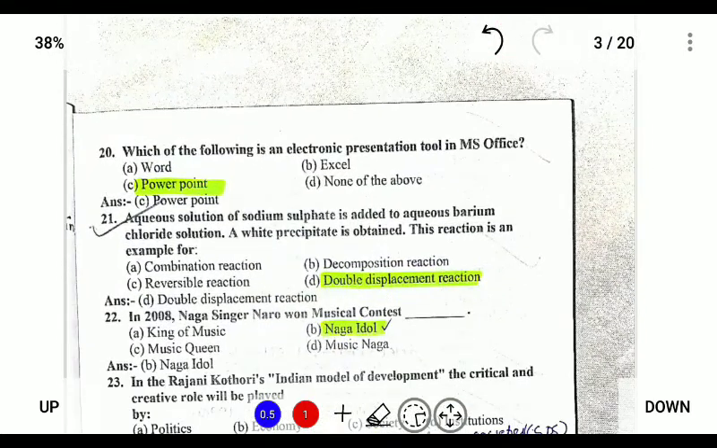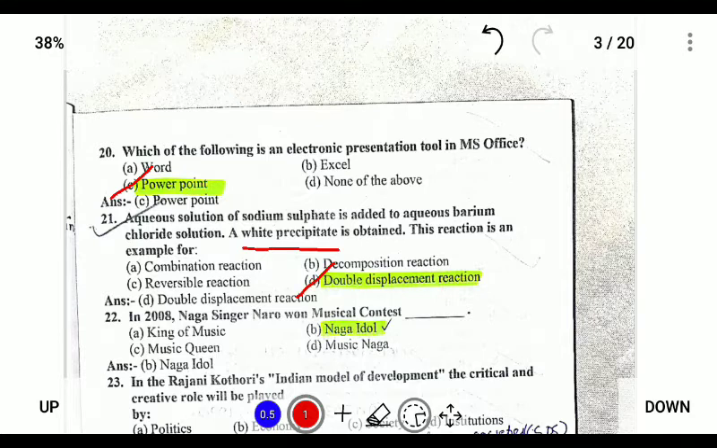Next, which of the following is an electronic presentation tool in MS Word? So in MS Office, the presentation tool is PowerPoint. Next, an aqueous solution of sodium sulfate is added to aqueous barium chloride solution. A white precipitate is formed. This reaction is called a double displacement reaction.